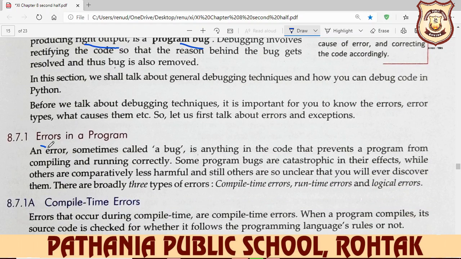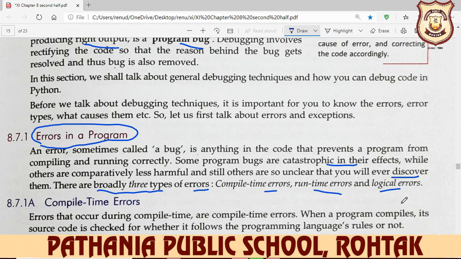So there are many types of errors present in your program. An error, sometimes called a bug, is anything in code that prevents a program from compiling and running correctly. Some program bugs are catastrophic in their effect, while others are comparatively less harmful, and still others are so unclear that you may never discover them. They are broadly divided into three parts.